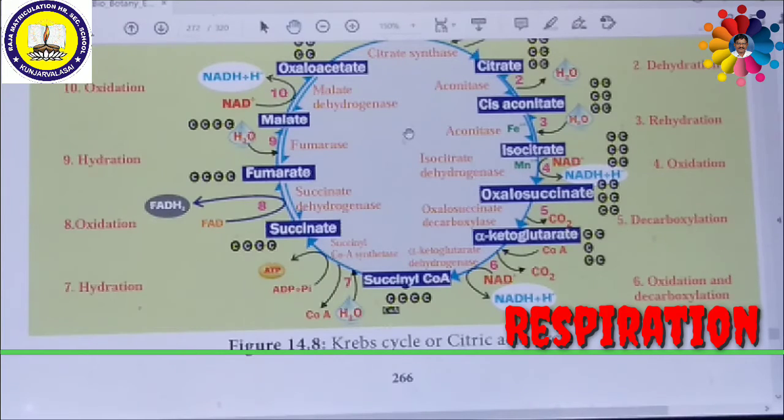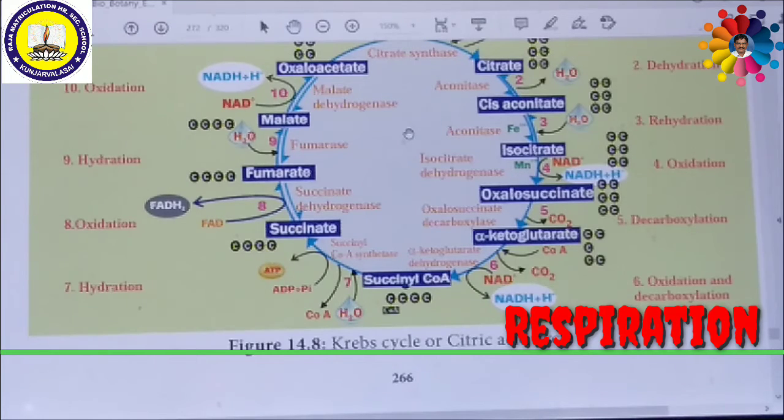Sir Hans Adolf Krebs discovered this in the year 1937, but later he was awarded the Nobel Prize in the year 1953. So this is called both oxidative decarboxylation of pyruvic acid and Krebs cycle.